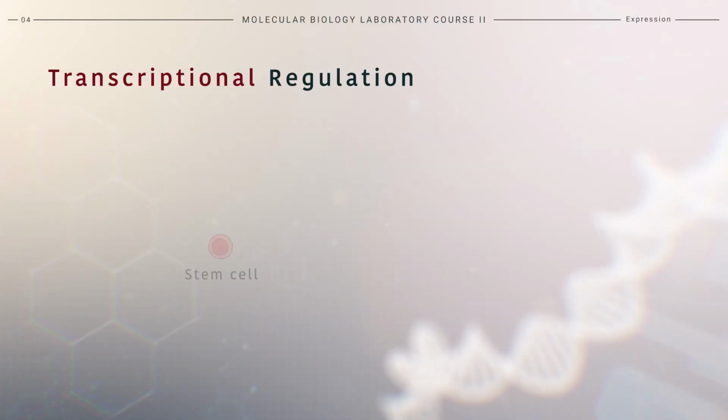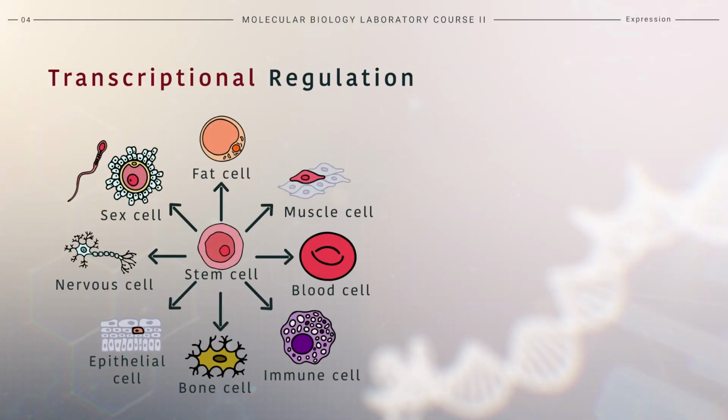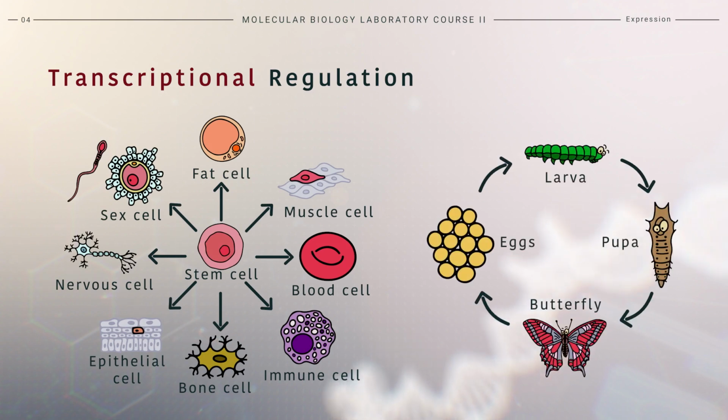An important aspect of gene expression is transcriptional regulation. As the name implies, it refers to the targeted regulation of expression at the transcription level. Various mechanisms can regulate expression. In nature, there are simple and more complex regulatory systems that occur in different organisms, cell types, or life stages to specifically produce proteins. Examples include the differentiation of stem cells into various cell types based on gene regulation or the regulation of metamorphosis in butterflies.